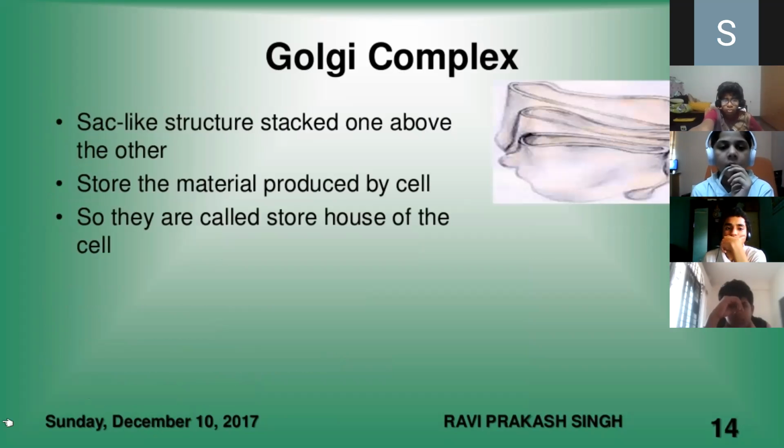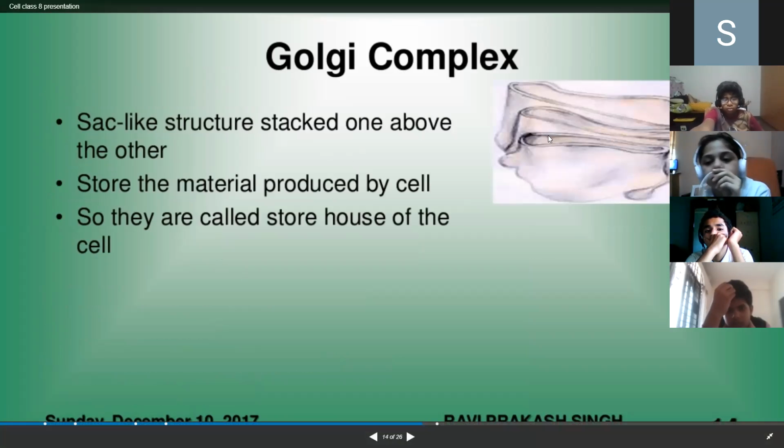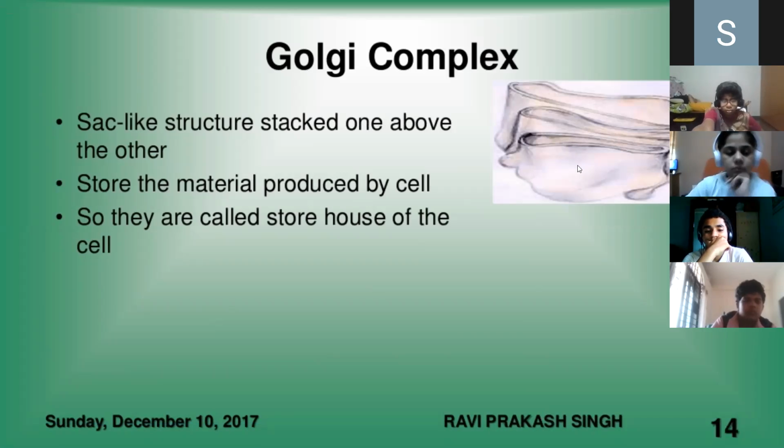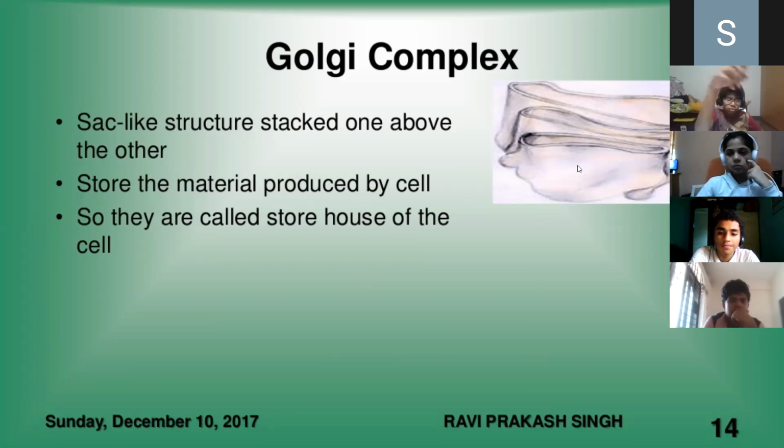Golgi complex. It's a sac-like structure which is stacked one above the other. Okay? So they are called the storehouse of the cell because they help in storing and processing the content whatever the endoplasmic reticulum produces. They are always associated with the endoplasmic reticulum. Done?